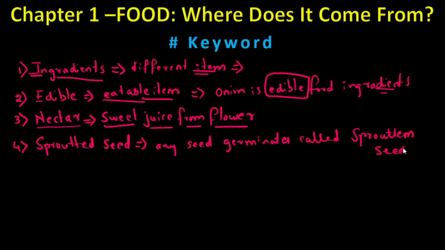Sprouted seed. Okay, so a sprouted seed is one which germinates, which means the plant will start developing from the seed. The beginning stage is called germinate. Here I would say sprouted seed is also a keyword, and germinate is also a keyword.